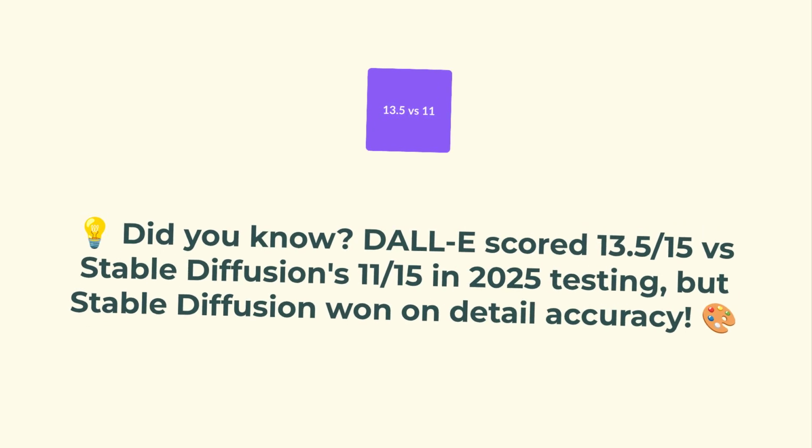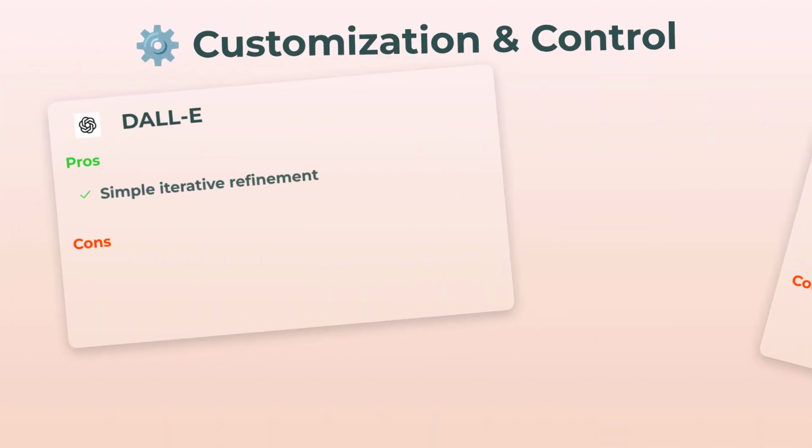Oh, and here's something cool. Did you know DALL-E scored an insane 13.5 out of 15 in recent 2025 tests? Stable Diffusion, though, actually outperformed on pure detail accuracy, showing it's a master of the nitty-gritty stuff. Pretty impressive, right?